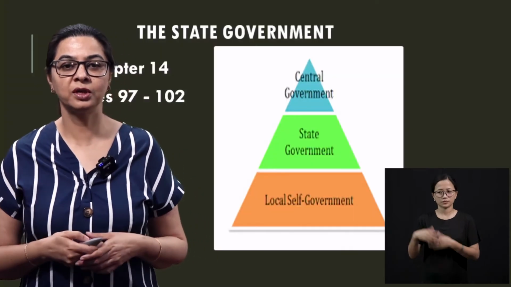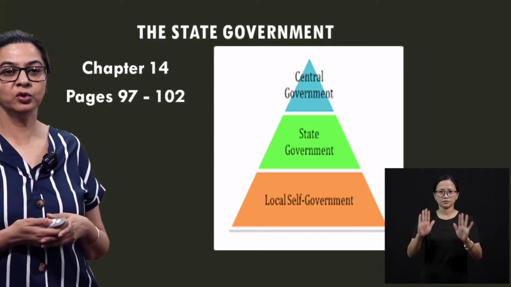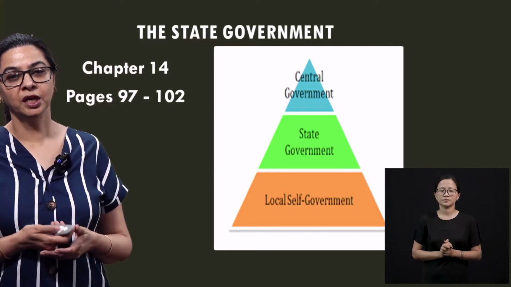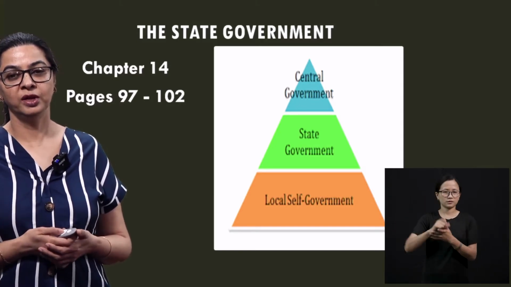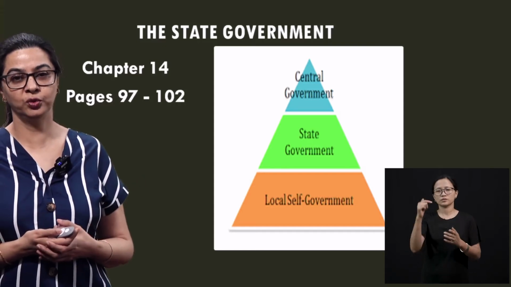So welcome to class 7 and this is your chapter number 14, and if you have your social science textbook right in front of your eyes, you can take out page number 97. So we have these 5 pages, pages 97 to 102.